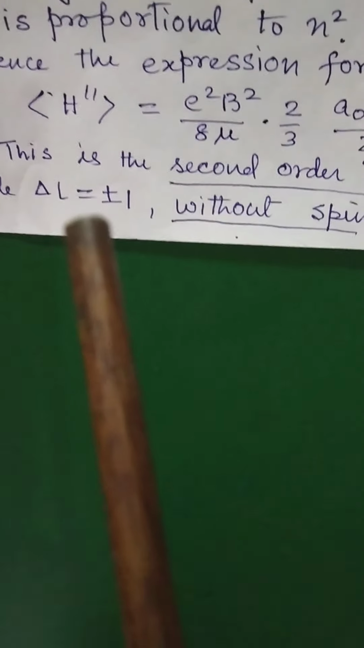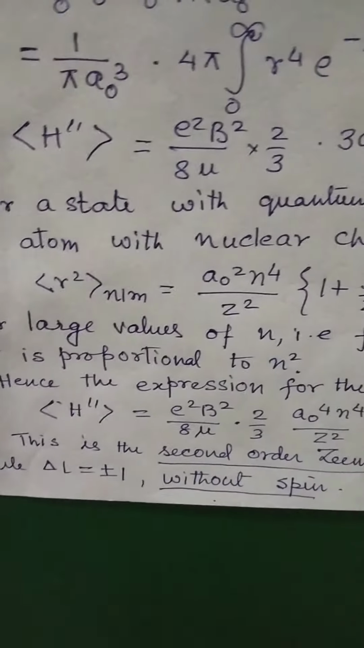Now, this is the second order Zeeman effect with selection rule delta L equal to plus or minus 1 without Zeeman